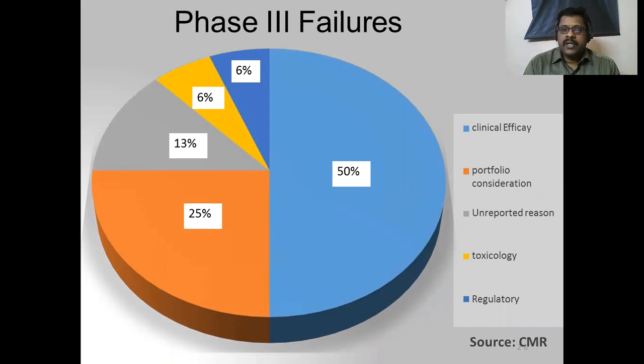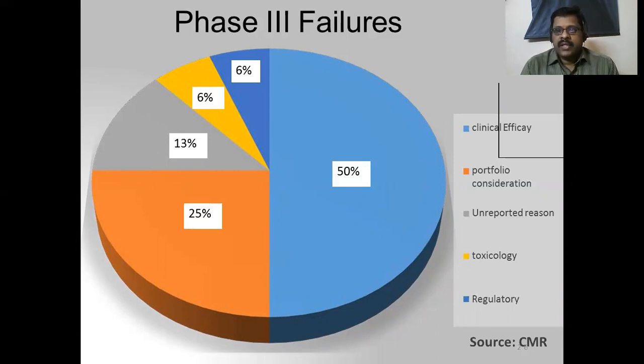In this, the reasons why the failures occurred were classified, and this graph shows how the failures occurred. Around 50% of drugs fail to prove clinical efficacy. Even after thorough testing during the preclinical stage, phase 0, phase 1, phase 2A, 2B, and 3A, they fail to prove clinical efficacy in phase 3 itself. Around 50% of drug candidates fail to prove it here.